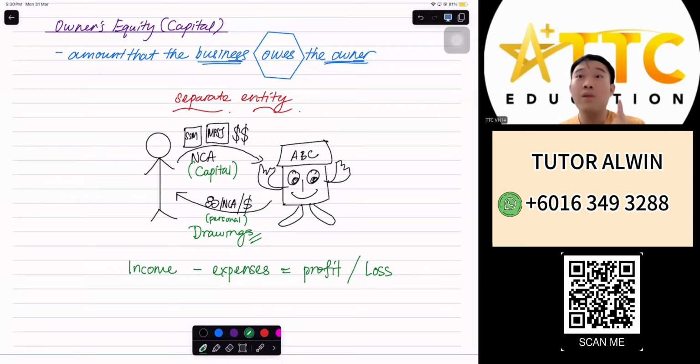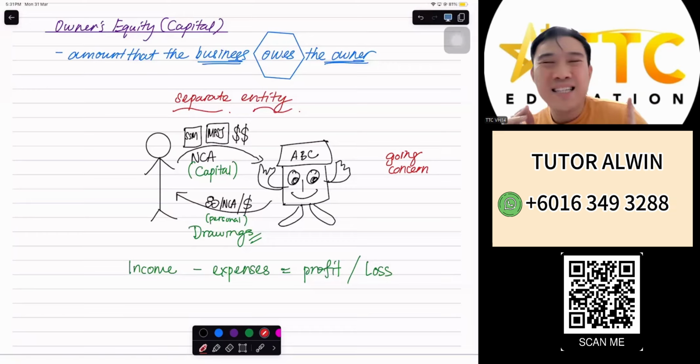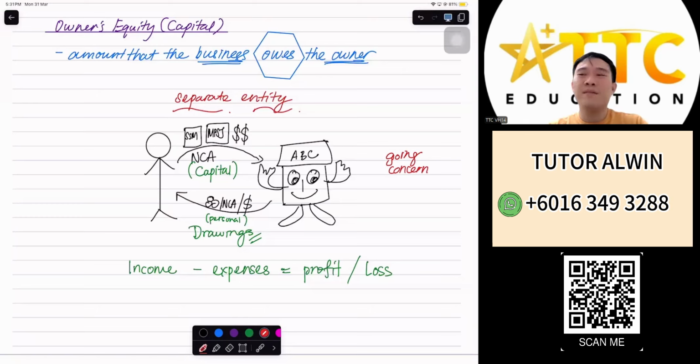That is when the business pays back the owner. As long as the company is on a going concern basis, meaning it's still running almost forever and will not be closing, the company owes the owner until it closes. Right? So this is equity. Now, we stop here for today, and I'll see you again soon. Bye-bye.